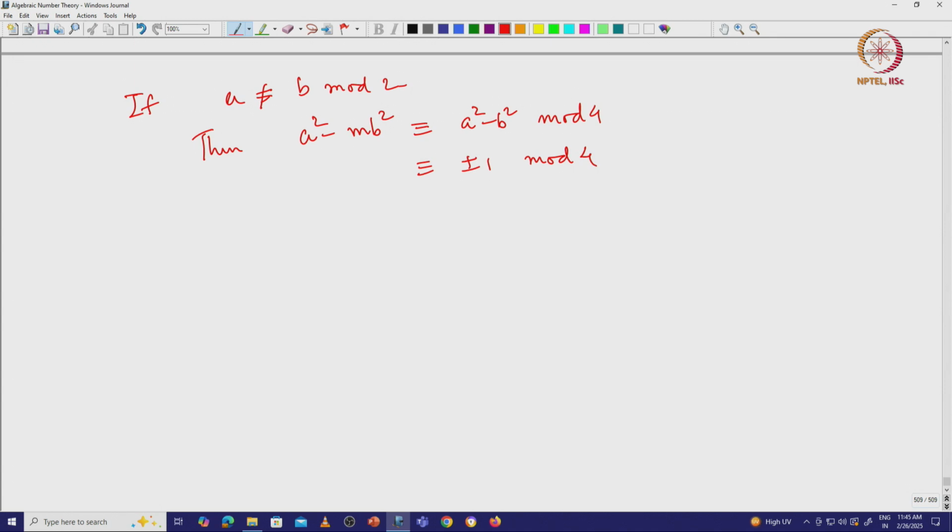So, one of them has to be even, the other one has to be odd, and let us say that k is congruent to n is congruent to 3 mod 4, then n c square minus k d square is congruent to d square minus c square mod 4, and this thing is congruent to 0 or plus minus 1 mod 4.